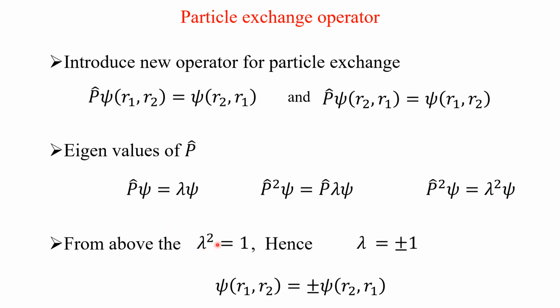We have seen that when the exchange operator acts twice, we get the original state. That is, lambda squared is equal to 1. Hence, lambda is equal to plus or minus 1. That is, P acting on psi of r1, r2 gives plus or minus psi of r2, r1. So this is about the exchange operator.